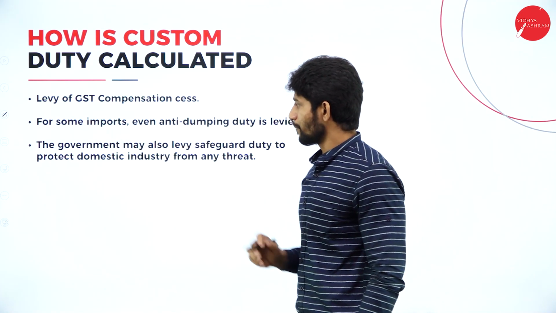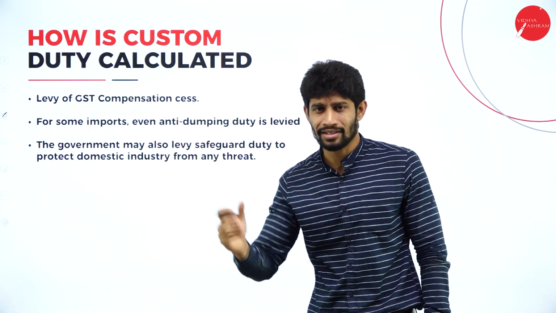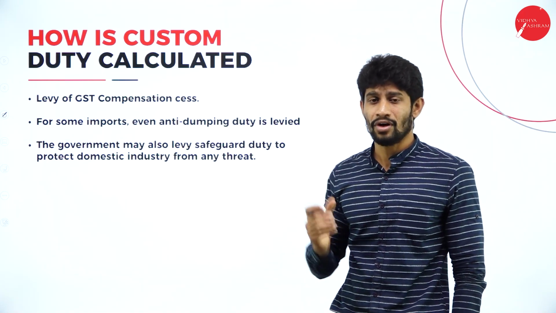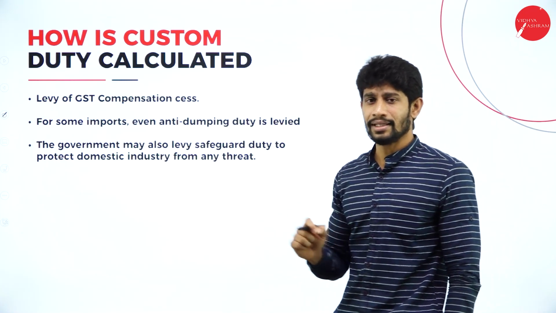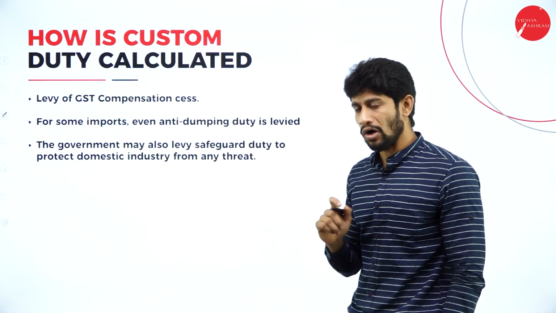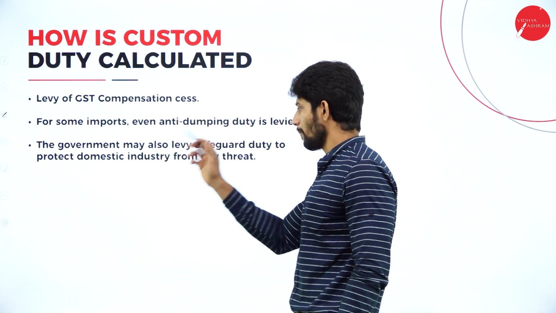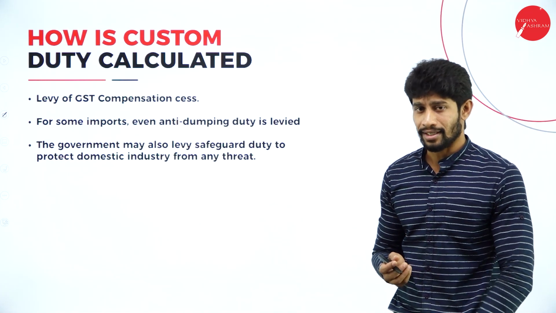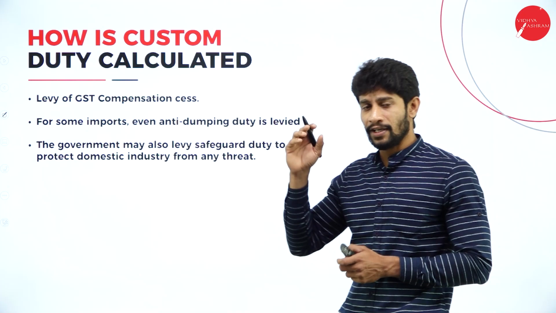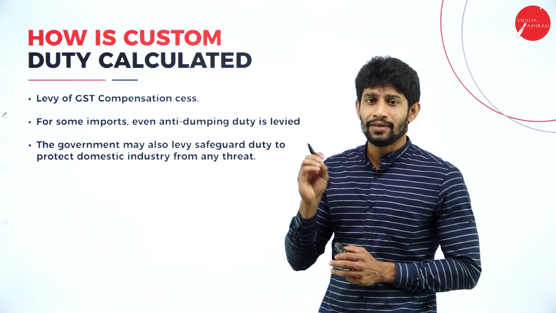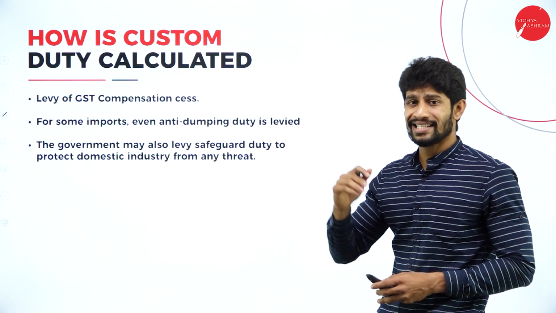Next, for some imports, even anti-dumping duty is levied. Yes, anti-dumping duty is not leviable on all kinds of imports. On some imports, anti-dumping duty is leviable. So if it is applicable, then we will be calculating anti-dumping duty also. Next one, the government may also levy safeguard duty to protect domestic industry from any threat. Yes, sometimes the government will be imposing safeguard duty also. So in case safeguard duty is applicable on some imports, then we are supposed to calculate safeguard duty also to find out the assessable value.